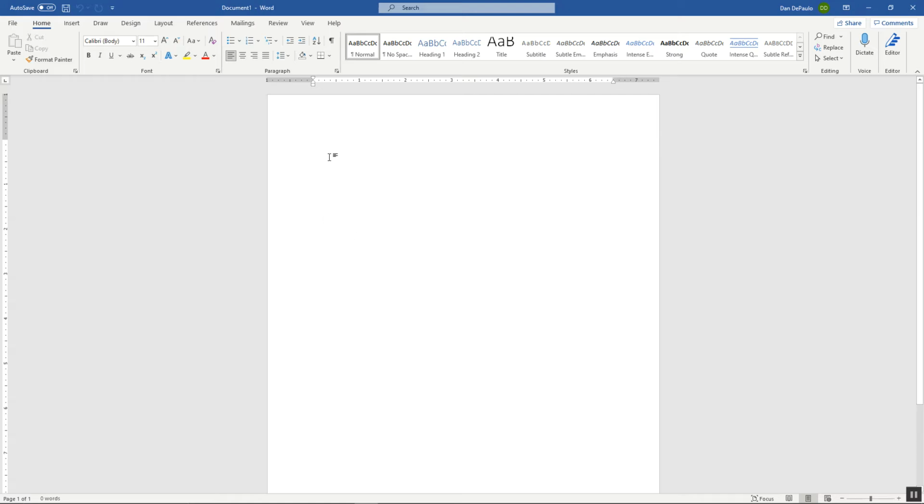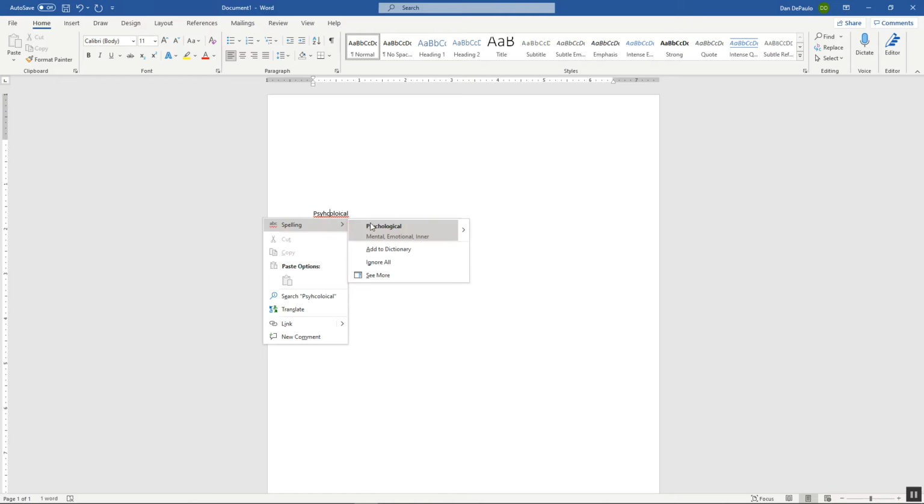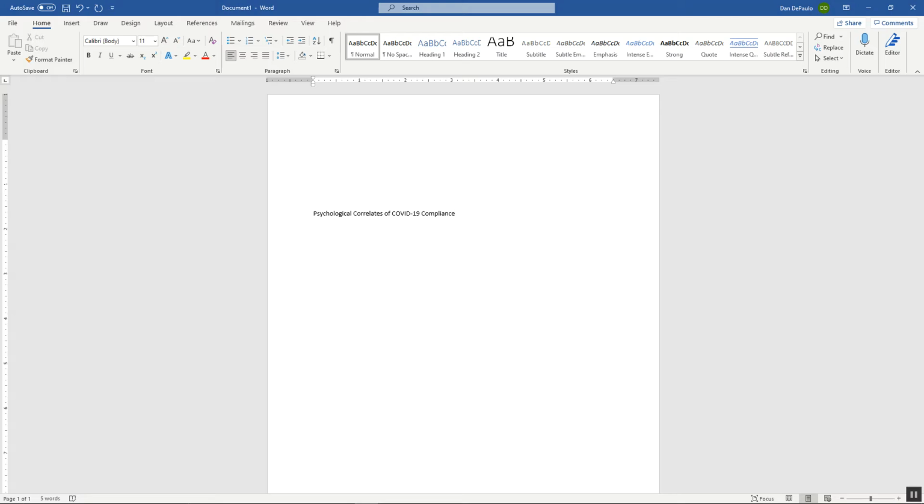So if I wanted to write a title, and obviously don't put the title at the very top, put it more towards the center of the paper, I could say something like: Psychological Correlates of COVID-19 Compliance. That would be a very general title that I could come up with.